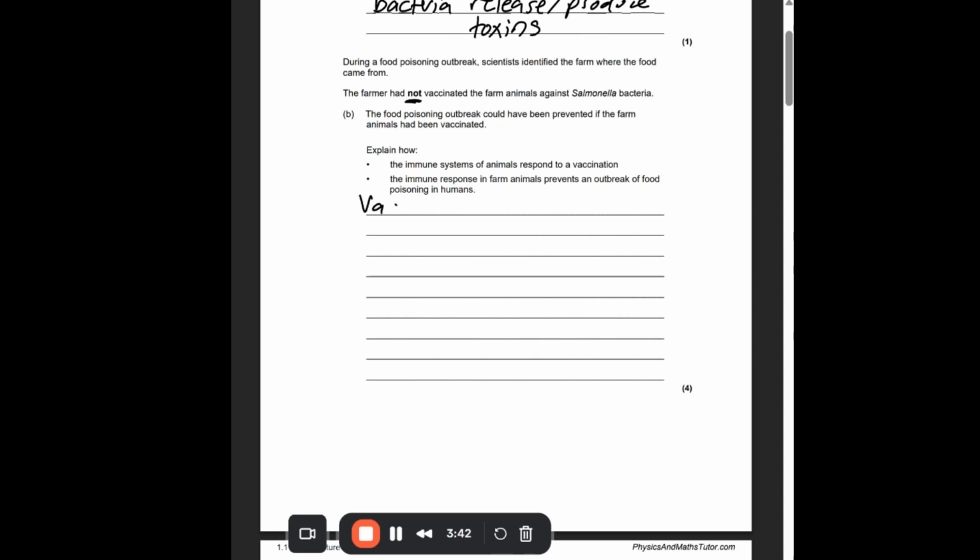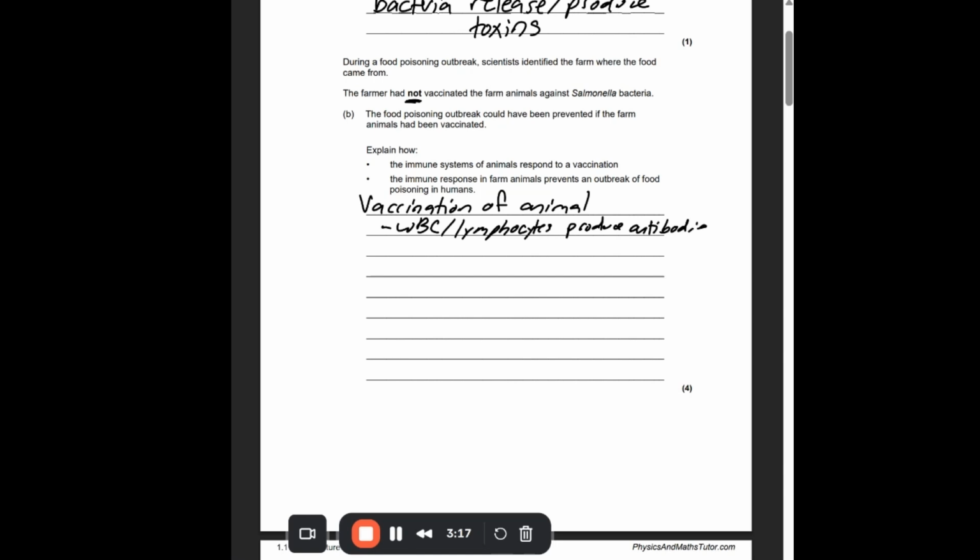So we just talked about the vaccination of the animal. So this is how they respond. Basically, we are going to have white blood cells, or we can say lymphocytes, produce antibodies.